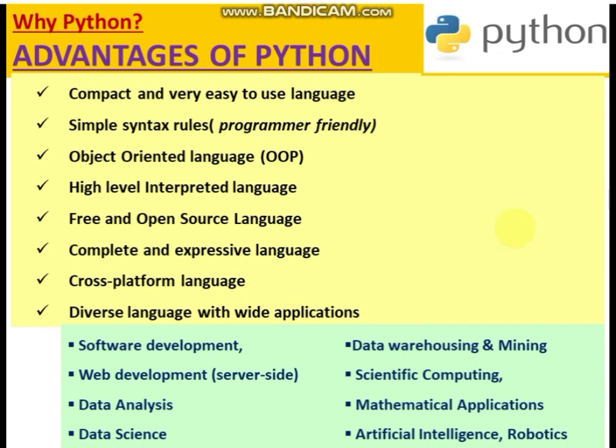So this is what data warehousing and mining is, where Python does that deep excavation, like in-depth analysis of the data. And definitely it is also helpful in scientific computing, mathematical applications, and of course in artificial intelligence and robotics. So these are the wide applications which Python supports.